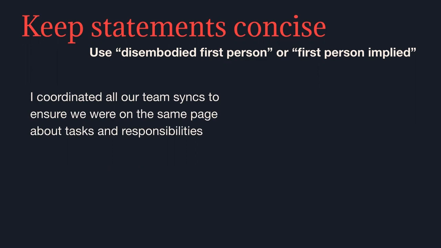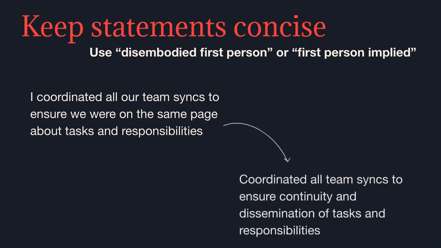But on resumes, we use disembodied first person to keep things a little bit more concise. When you're writing your resume, the person reading it is going to know that you're talking about yourself. So you don't really need to say I, we, and our. Instead, what this could look like is coordinated all team syncs to ensure continuity and dissemination of tasks and responsibilities. It says the exact same thing as the first statement. It's just written a little bit more in quote resume speak, and it's a bit more concise and direct, and the language sounds a little bit more impactful as a result.